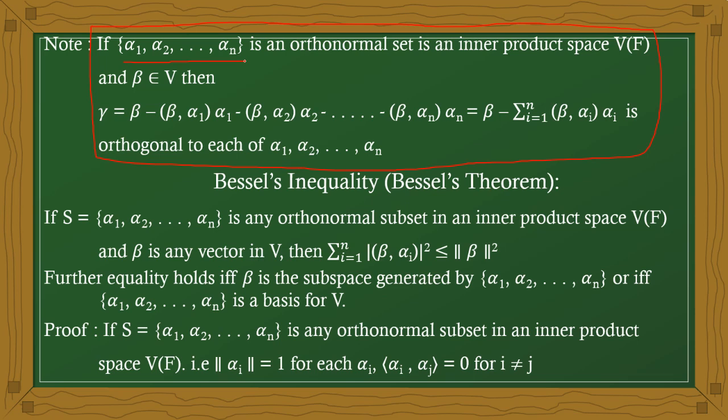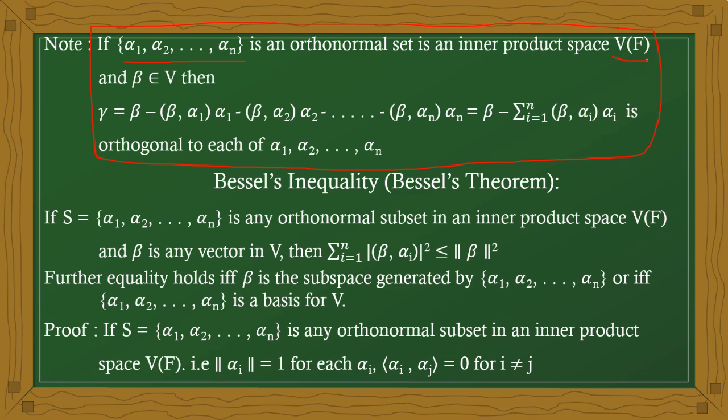Alpha 1, alpha 2, ..., alpha n are n orthonormal vectors. It is an orthonormal set in the inner product space.